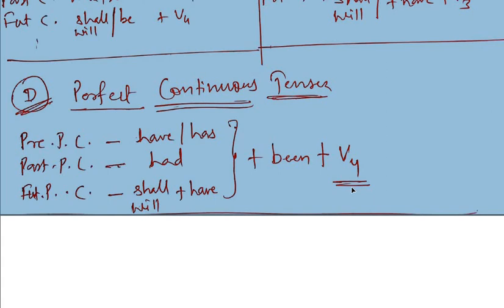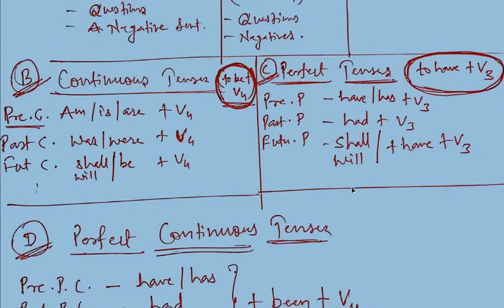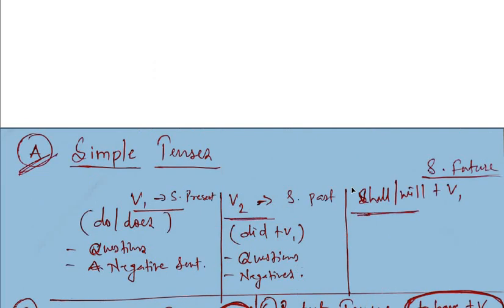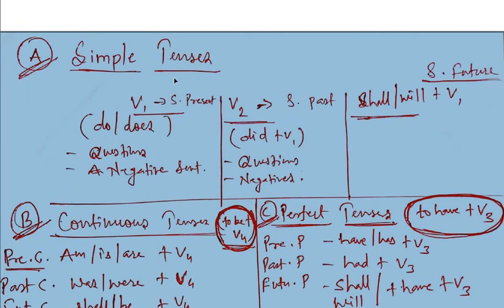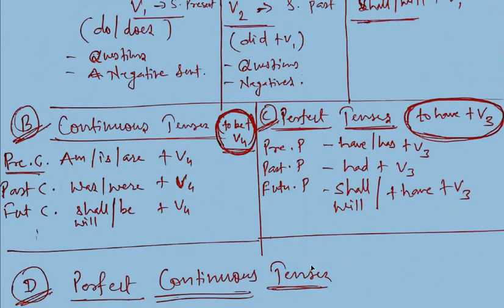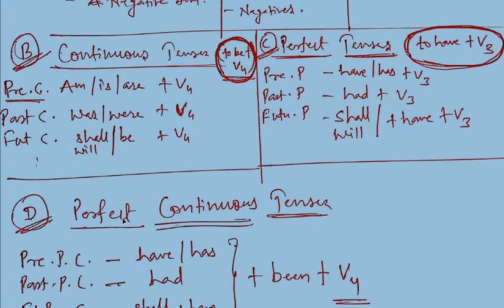All the uses are indicated by their titles. Simple present tense is indefinite; continuous means that at present the actions are going on; perfect means the action is perfect; then perfect continuous means the action is going on over the time.